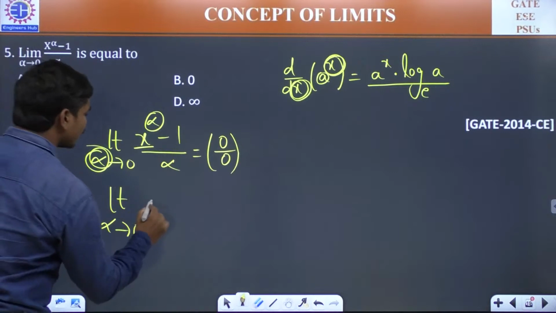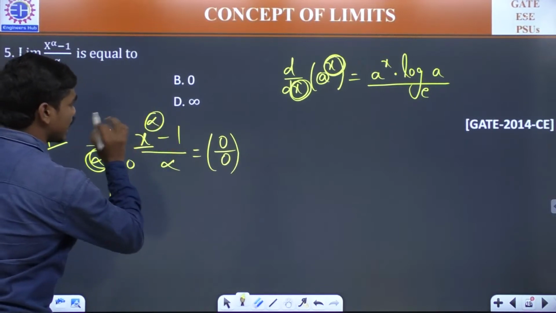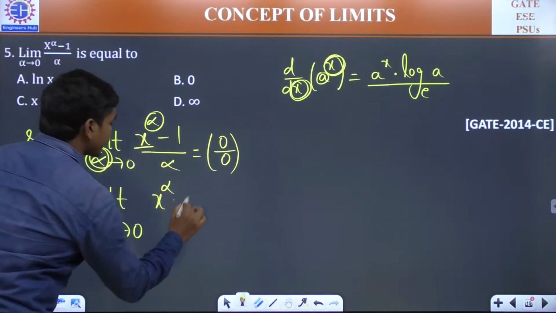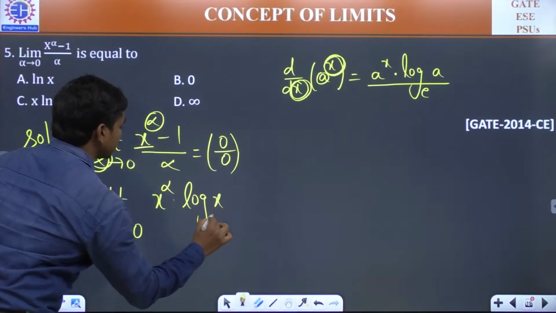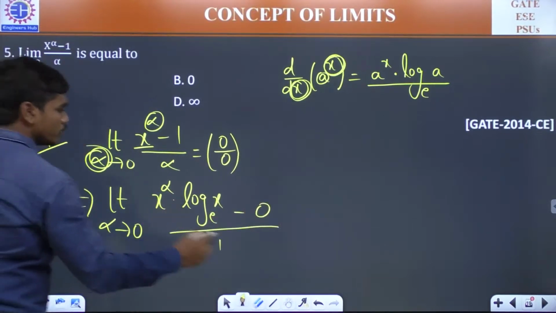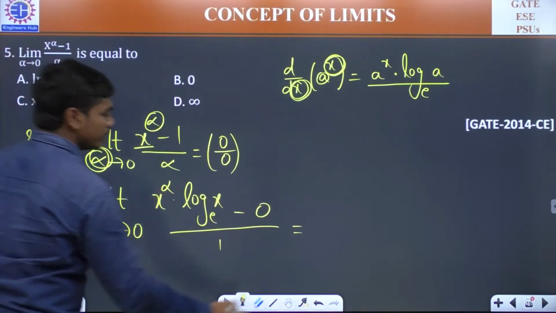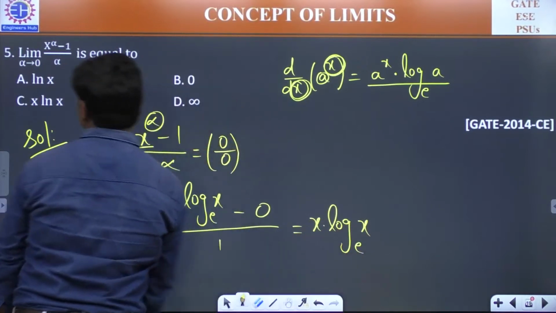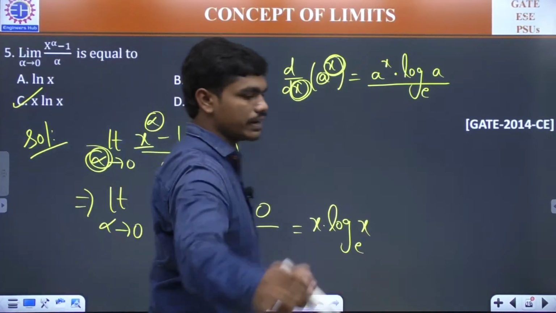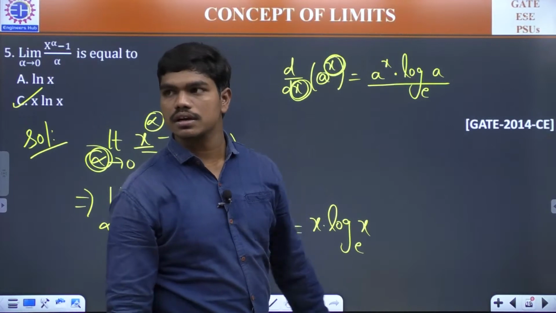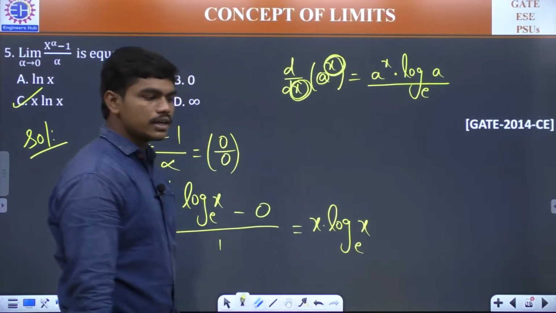So alpha tends to 0, the derivative of this x power alpha will be x power alpha into log x to the base e minus 0 divided by 1. And if you put alpha is equal to 0 here, we have x into log x to the base e, and this is nothing but x into ln x, which is given here. And you know, log x to the base e can also be written as ln of x. Clear? Is that okay to all of you?